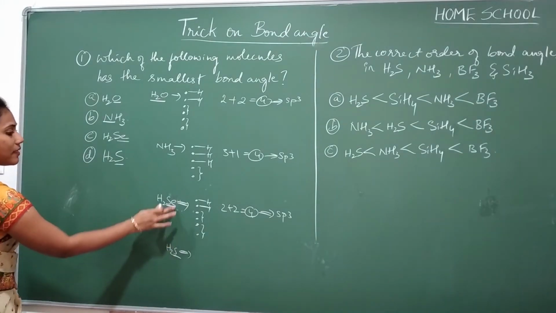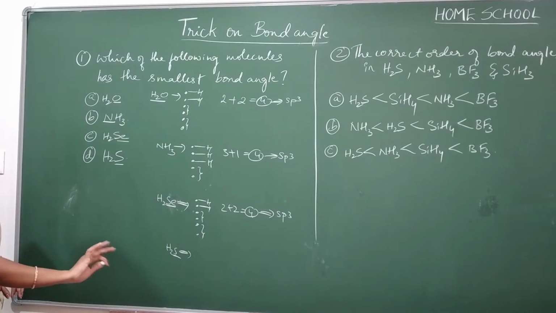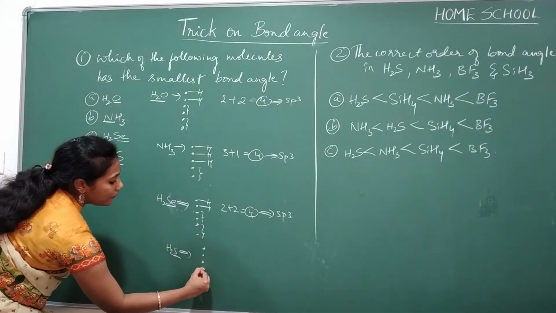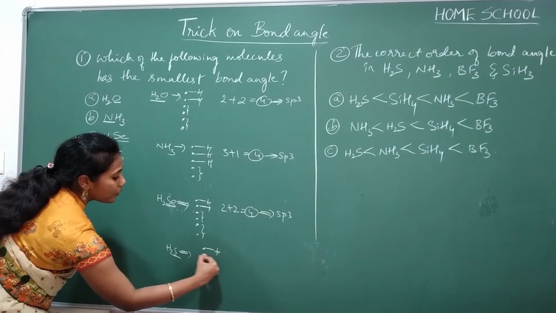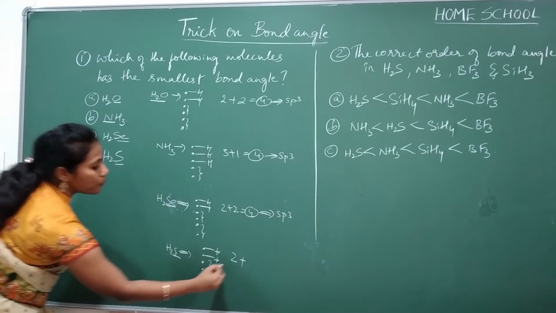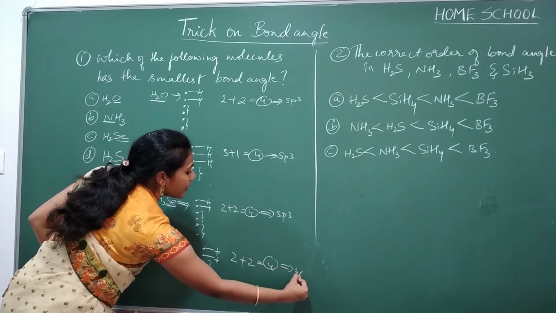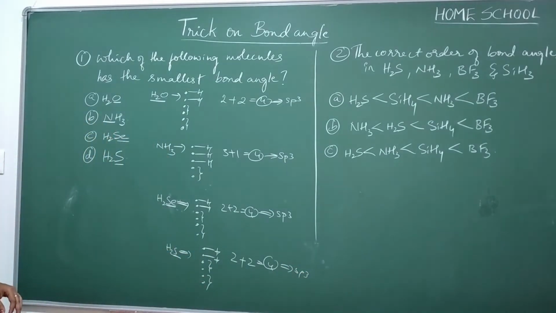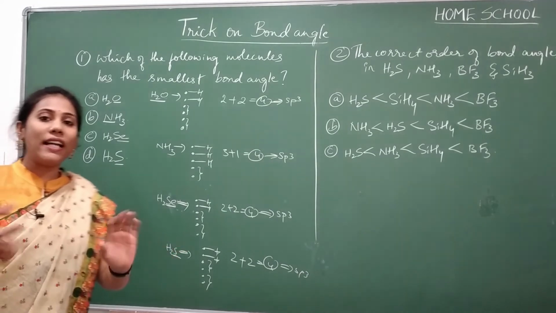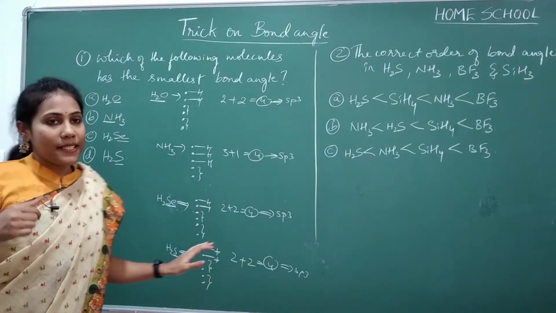Sulfur and oxygen belong to the same group, so all 3 have the same valence electrons. Sulfur is also having 6 valence electrons, hydrogen, hydrogen, so 2 sigma bonds plus 2 lone pairs. 2 plus 2, 4, sp3. Okay, so if you see, all the 4 molecules have the same hybridization. So trick 1 is not working here, right? Because all of them have the same hybridization.